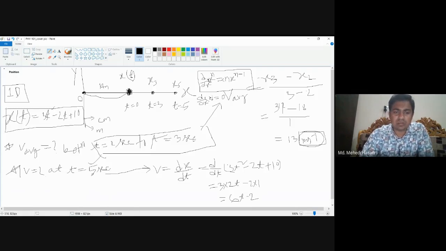Now if you put the value of t as 5, then v at 5 seconds, basically the velocity at 5 seconds, is equal to 6 into 5 minus 2, which is 28. Okay, so 28 meter per second is the instantaneous velocity, and 13 meter per second is the average velocity in that case. So this is the procedure for any question.